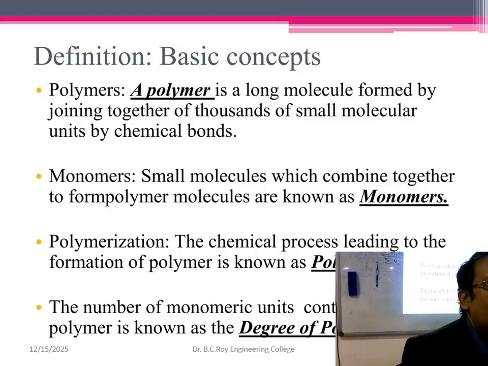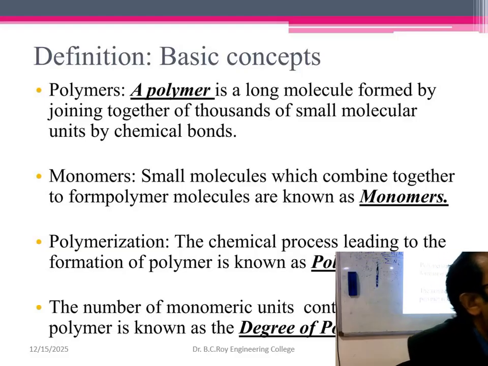So this number is Ni, and each fragment has a separate mass, that value is Mi. The denominator is always the total number, and that way we get two different average molecular weights.